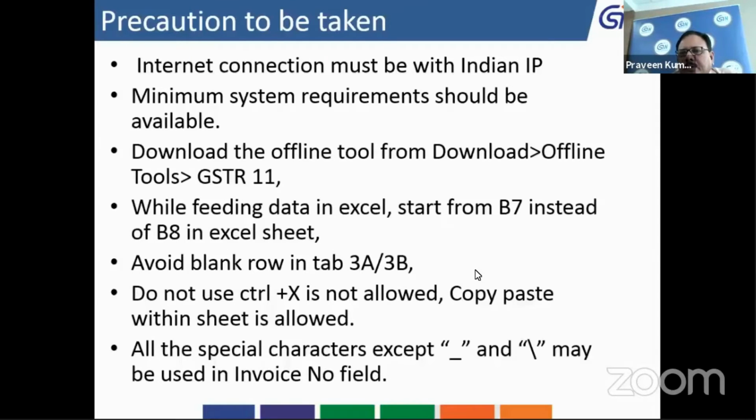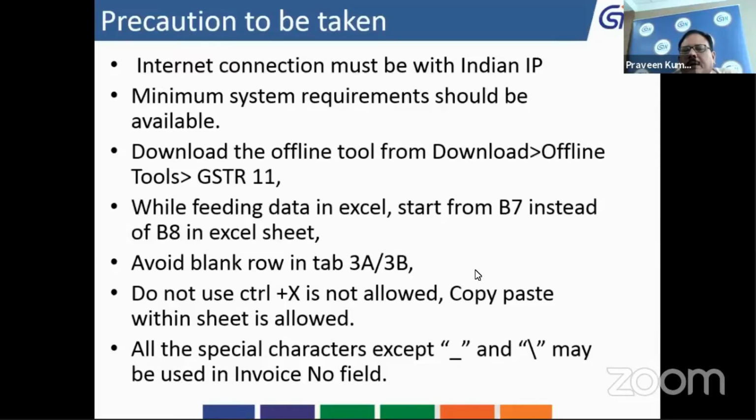We have also received some complaints that the Excel sheet is not supporting the system they are using. The advice is to please download the fresh GSTR11 Excel sheet from the offline utility and use that Excel sheet. It will work.